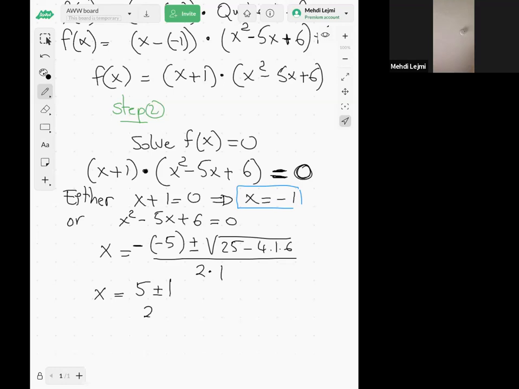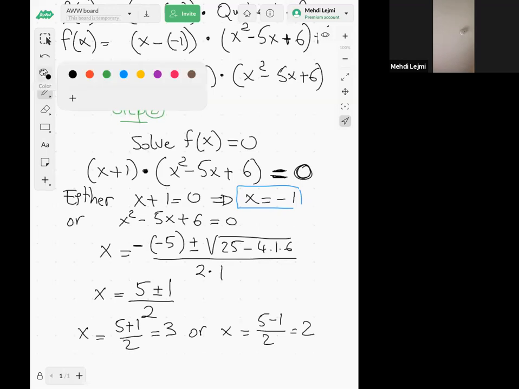over 2. So x is 5 plus 1 over 2, that would be 6 over 2, that's 3, or x is 5 minus 1 over 2, that's 4 over 2, and that would be 2. So I got 2 other solutions, 3 and 2. All right, so -1, 2, and 3. So those are my solutions.